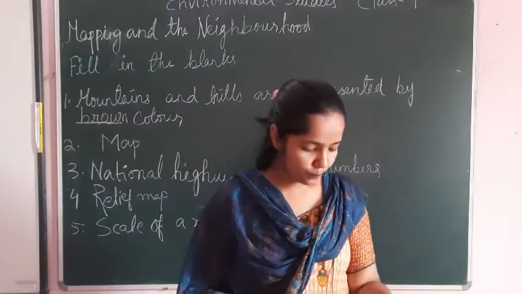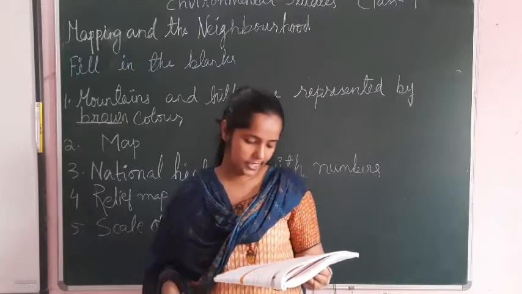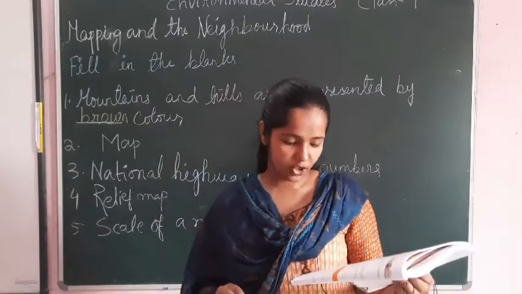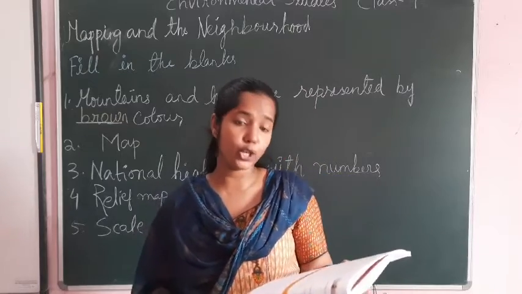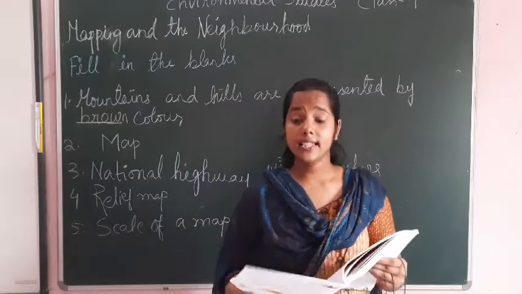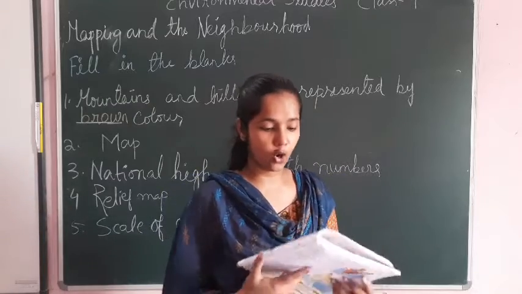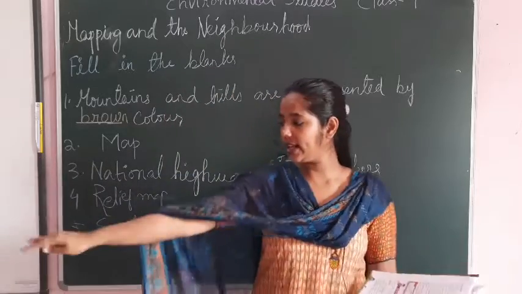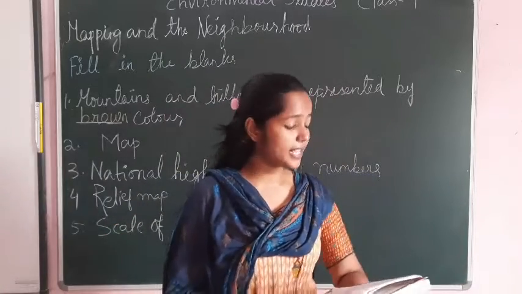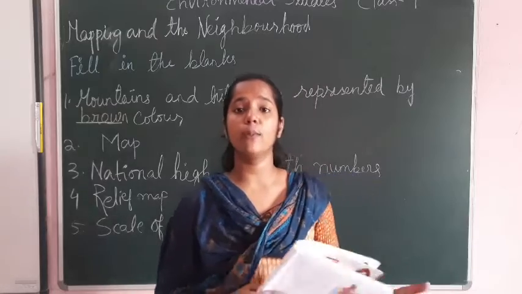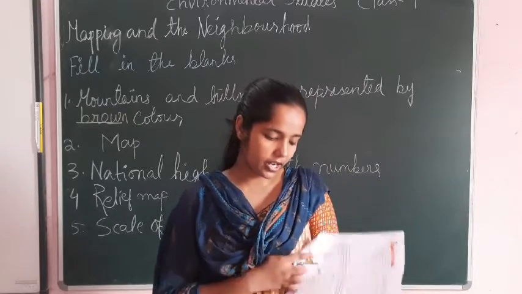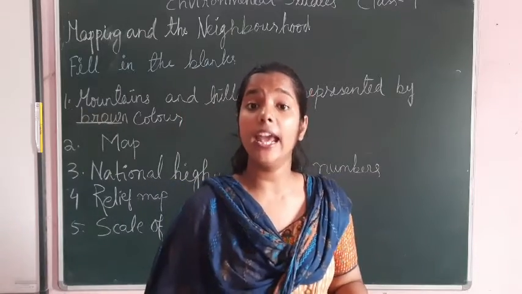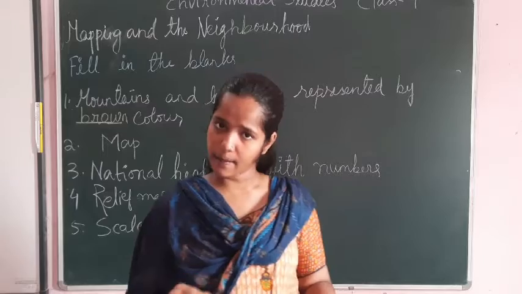After that, moving to true or false. First one is, when we stand facing the sun and stretch our hands sideways, the left hand will point toward which direction? Towards south. So is she correct? No, because here the boy is standing. If he is holding his hands like this, the left hand direction should be in the north, but here it is written south. So the answer will be incorrect. It will be false. Completed.